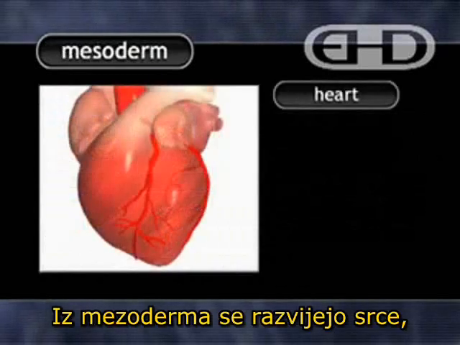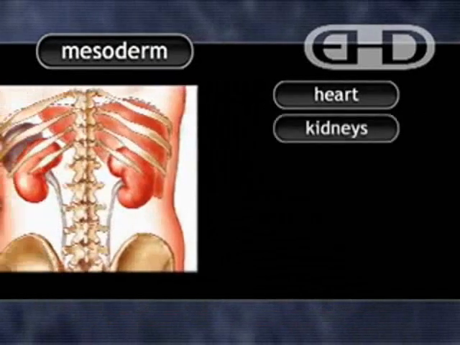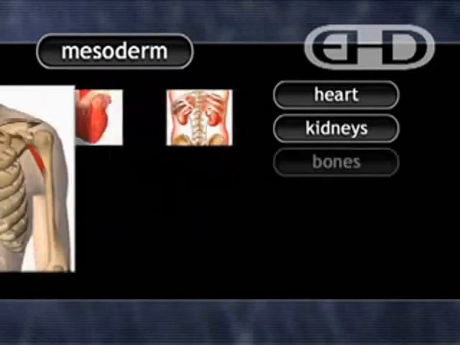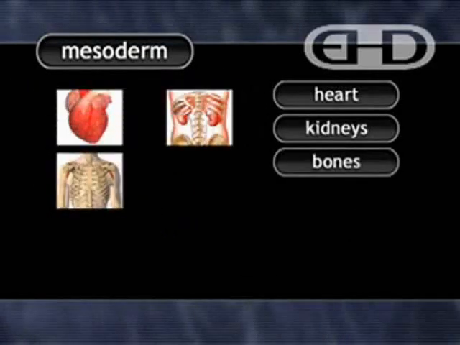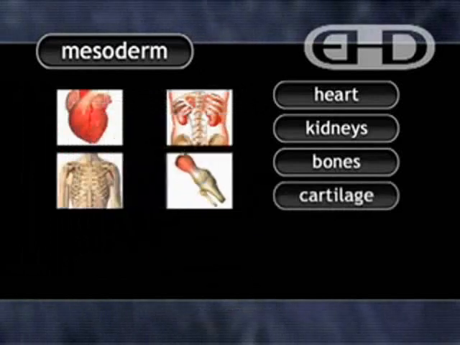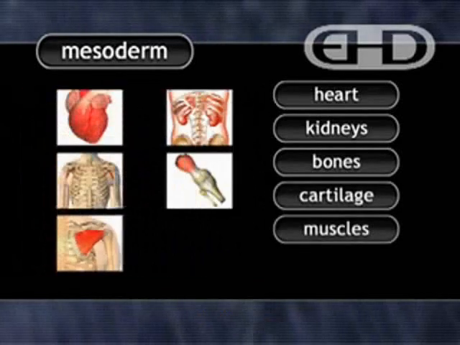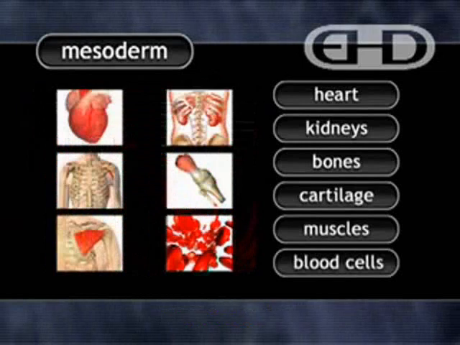Mesoderm forms the heart, kidneys, bones, cartilage, muscles, blood cells, and other structures.